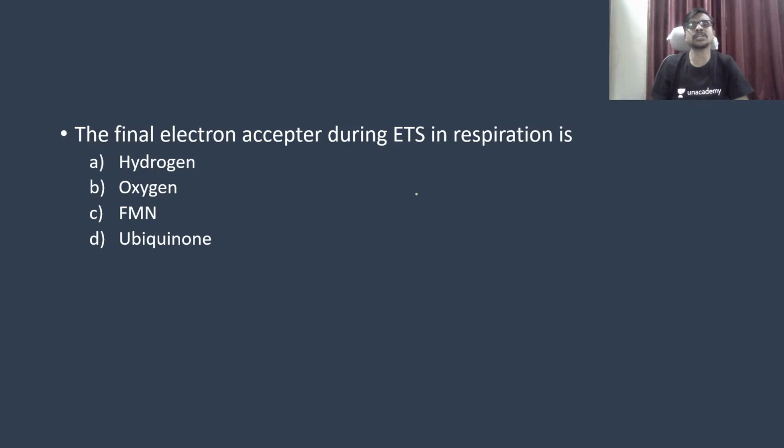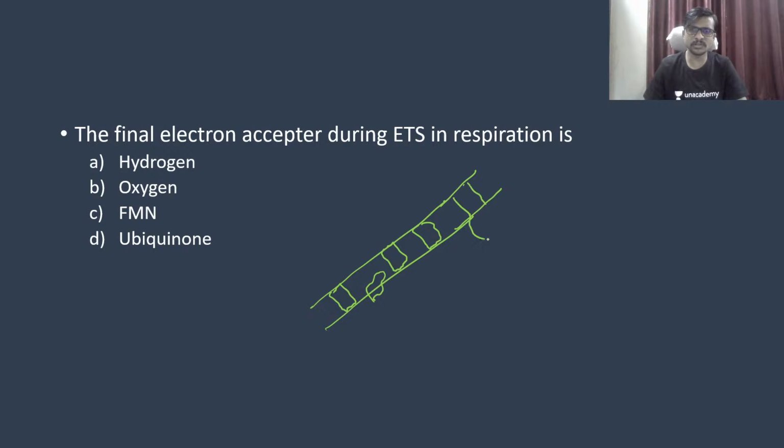The final electron acceptor in electron transport chain in respiration is, okay, so the final electron acceptor in your electron transport chain, for example this is complex 1. So guys, please answer this question. This is complex 2, 3, 4, and the complex 5 is nothing but your lollipop complex. Okay, so this is complex 1, pump. Complex 3, pump. This is 2, it's a 3, pump. And the 4, it is also going to be pump. Okay, B oxygen, very good beta.